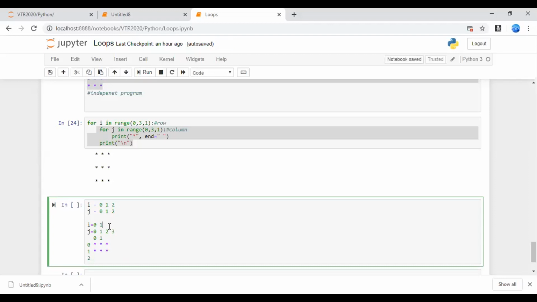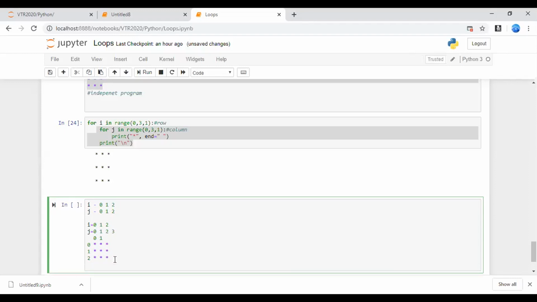I'll go here. Then I'll make the j value as 2. Come inside once again and make the j value as 0. Now I am in the second row, 0th column. Again star. Again star. Again star. So this would have become 0, 1, 2, 3. Condition is false. Come to the next line. This is the third line now, third row.